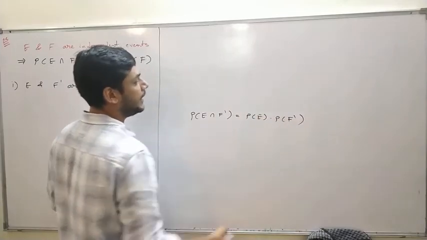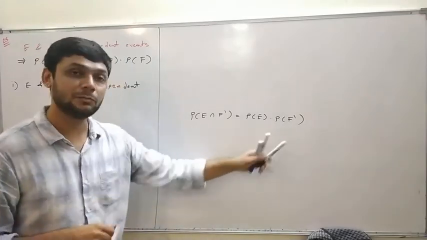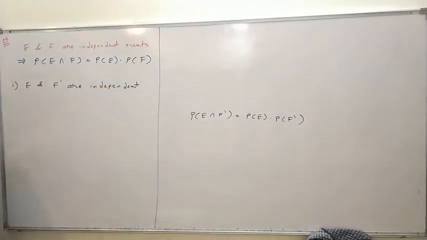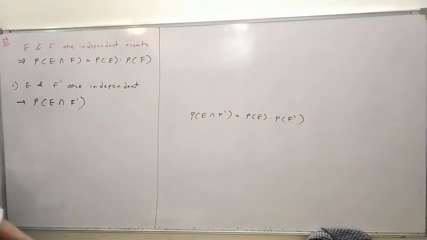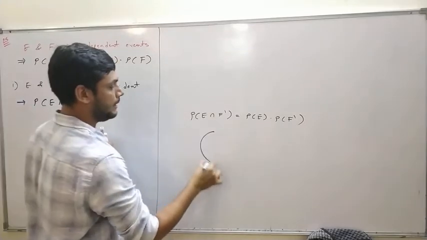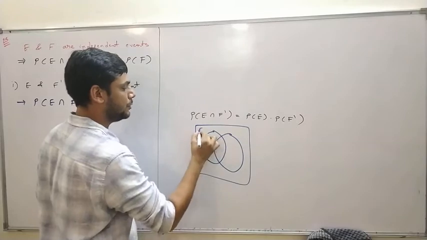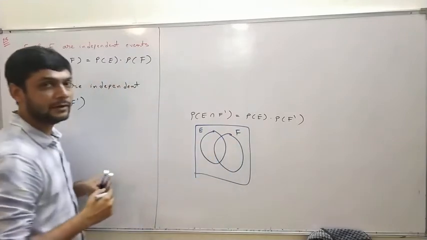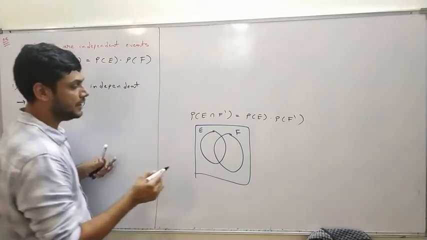If the probability of the intersection equals the product of the probabilities, then the events are independent. This is the result we have to prove. So we start with the LHS, P of E intersection F dash. Now by using a Venn diagram. If you know the formula directly, well and good; if not, we will find it from the Venn diagram. E intersection F dash means we have to take the intersection of E and F dash.